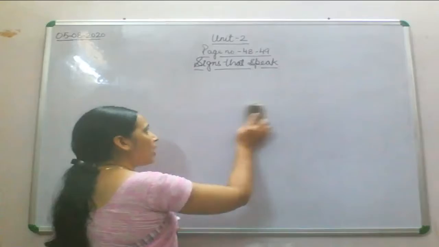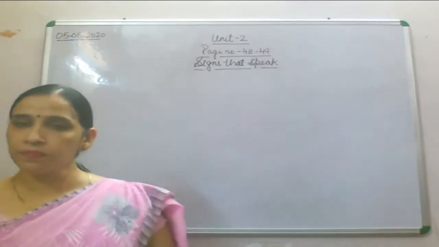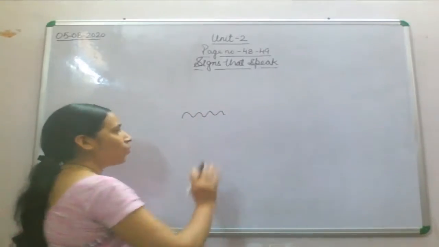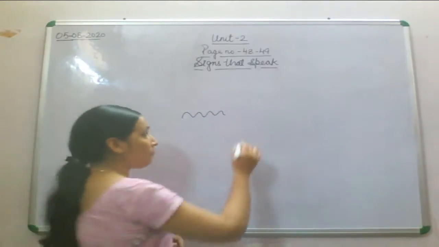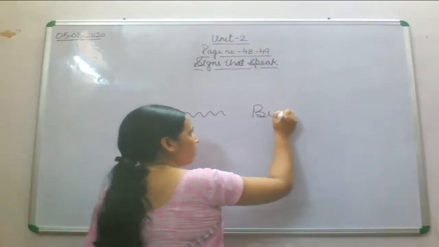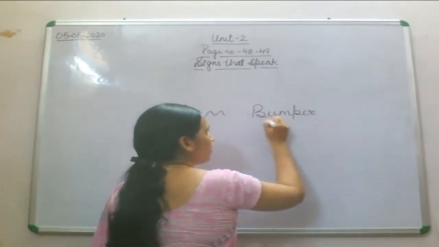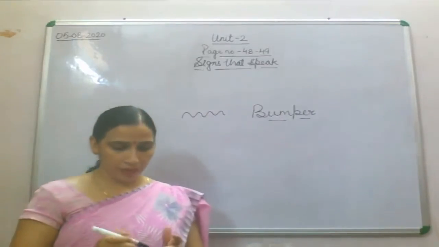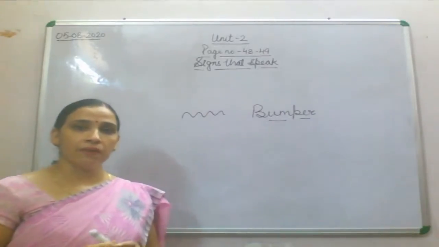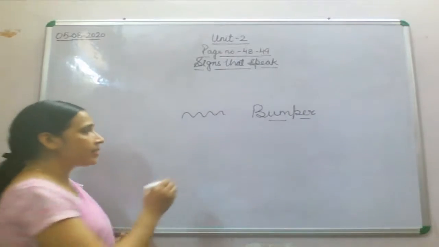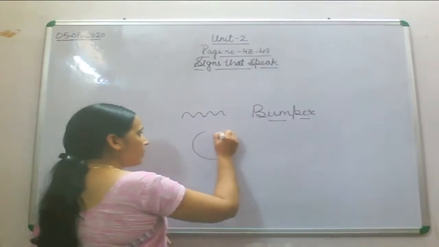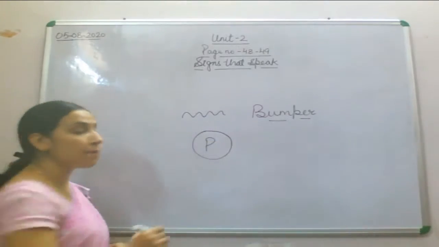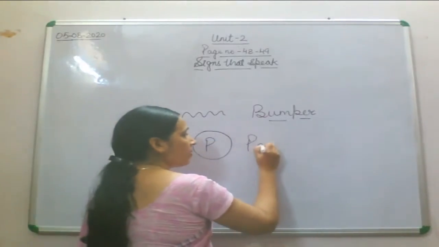Sometimes you have seen this kind of sign. What does it mean? That you have a bump on the road, that after some distance you have a bumper. Fine. Now the next sign is a circle with a P. It means parking available.